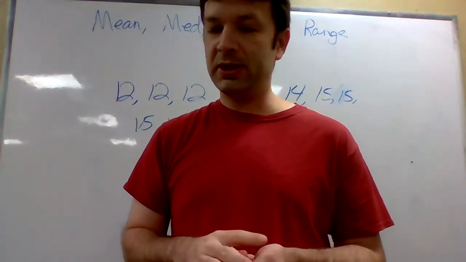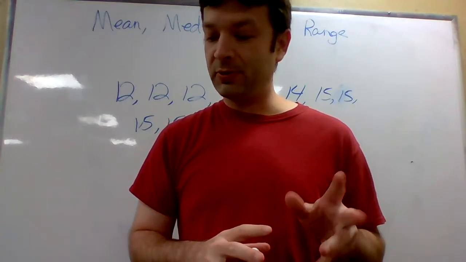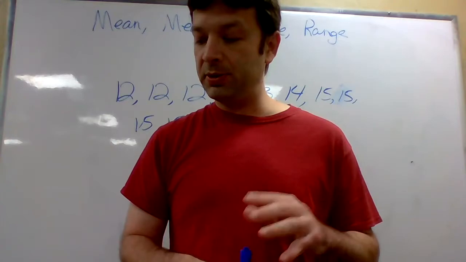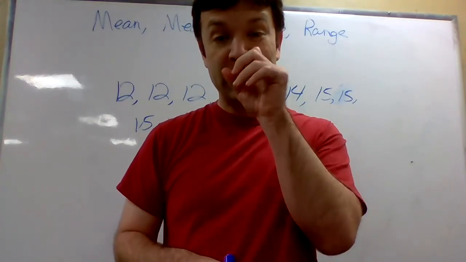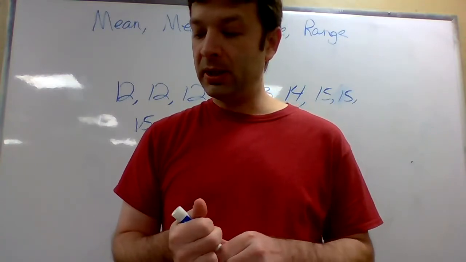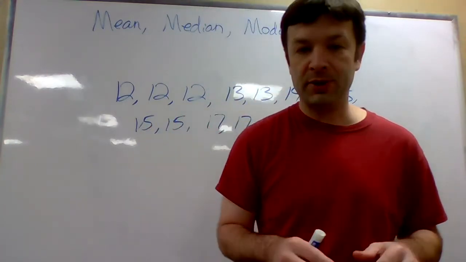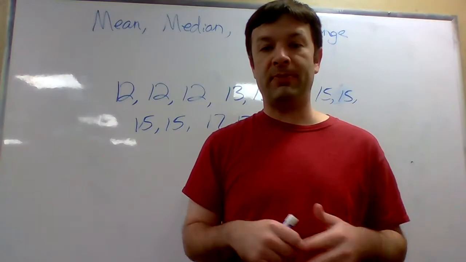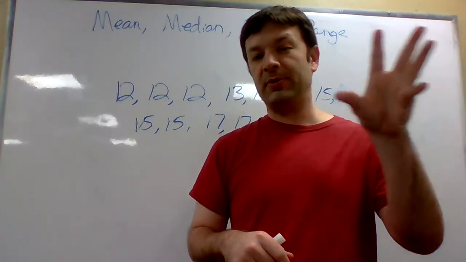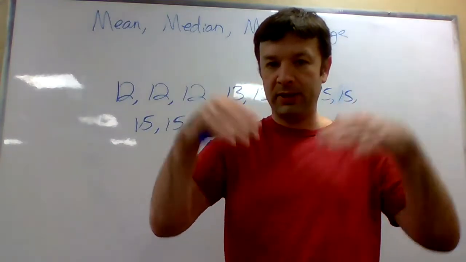Number 7, what is the mean? Okay, 7 is where we actually have to start doing some work. I think I'm going to do 7, 8, 9, 11 just as examples. So the mean is the average. And to average numbers, you add them all together and then you divide by the number of numbers. And what that does is it gives us the number that's kind of floating right in between all those.